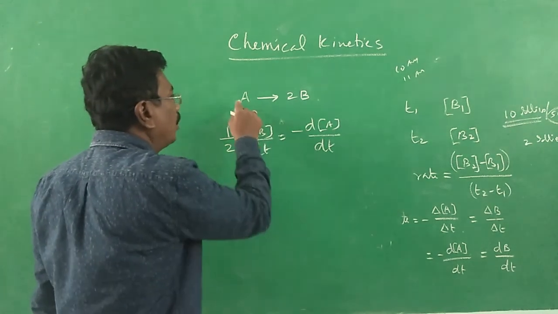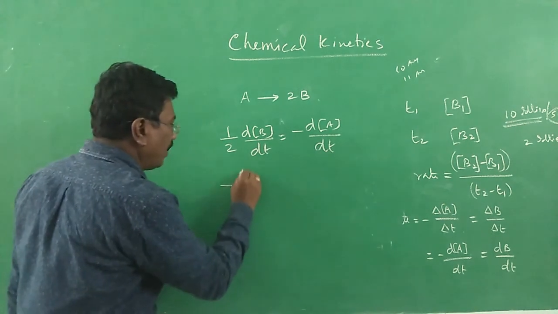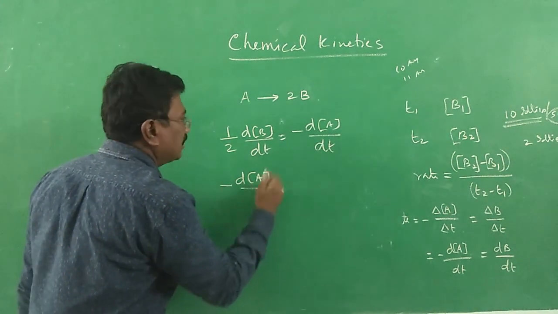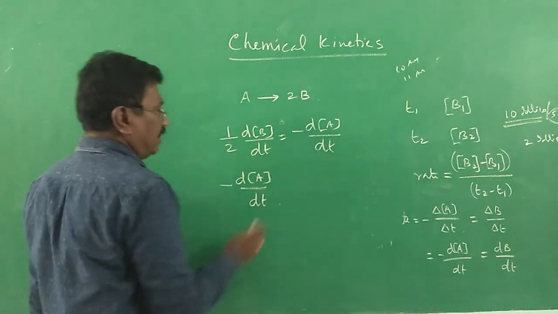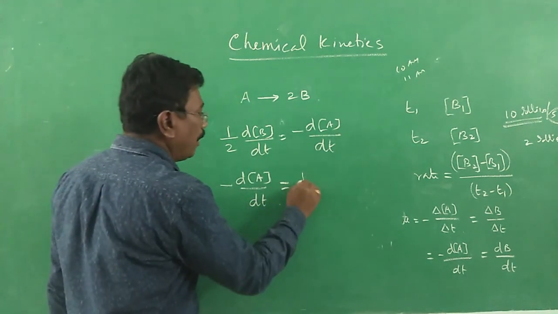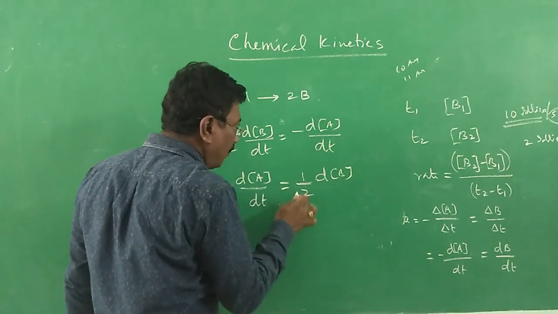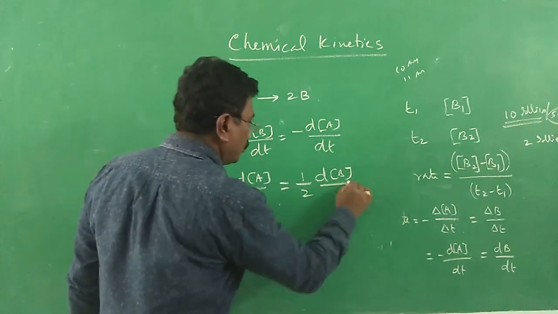The minus sign we have to introduce only for the reactant. So minus dA by dt is equal to, just reversed, the rate in terms of reactant is equal to 1 by 2 into dB by dt. Here a plus sign, and we have divided by 2 because we have 2 moles.